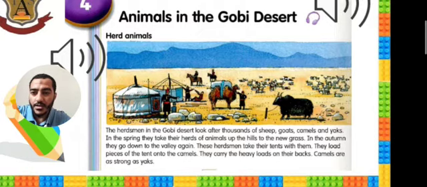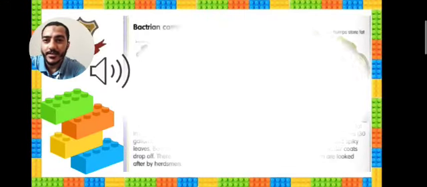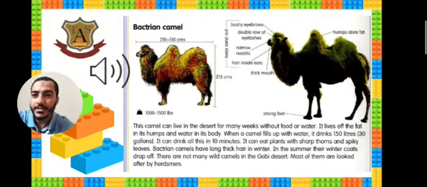Camels are as strong as yaks. Here we are making a comparison between camels and yaks because they have the same strength. The camel is as strong as a yak. Okay, let's see the next one. Bactrian camel.